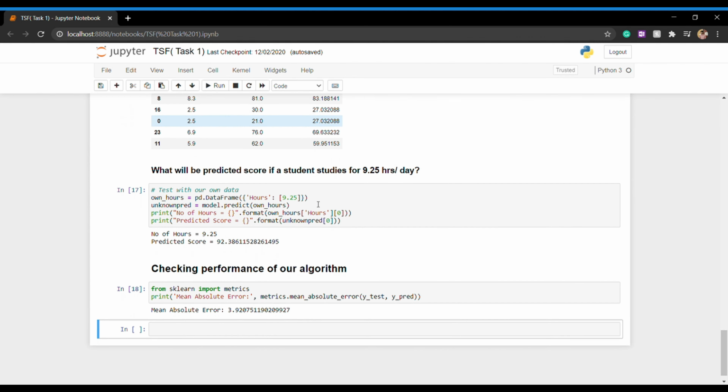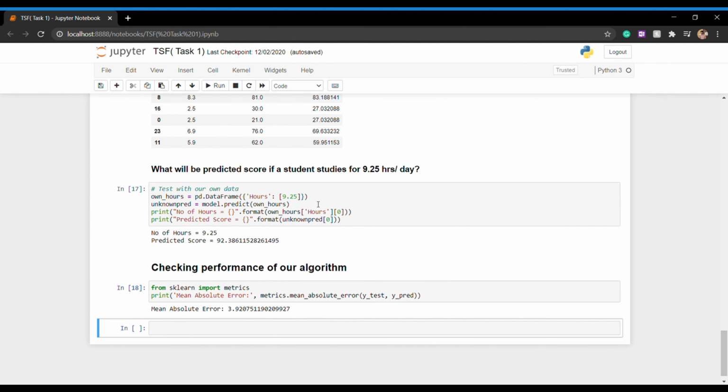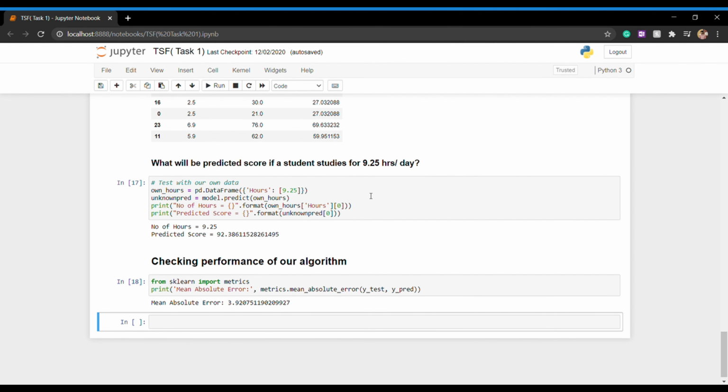So now we come to the conclusive point. What will be the score if a student studies for 9.25 hours per day? We have just predicted that if the student studies for 9.25 hours, then the predicted score would be 92.38.